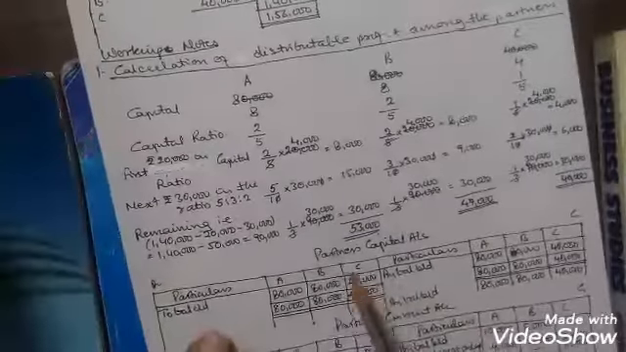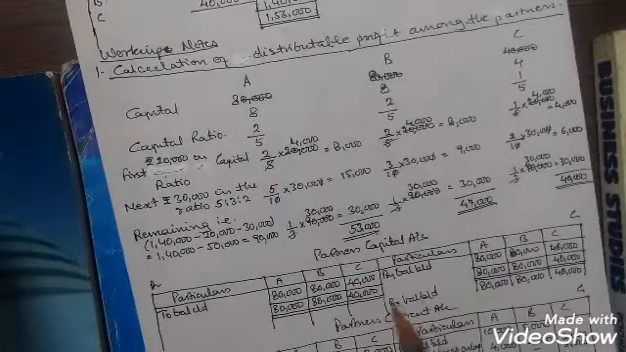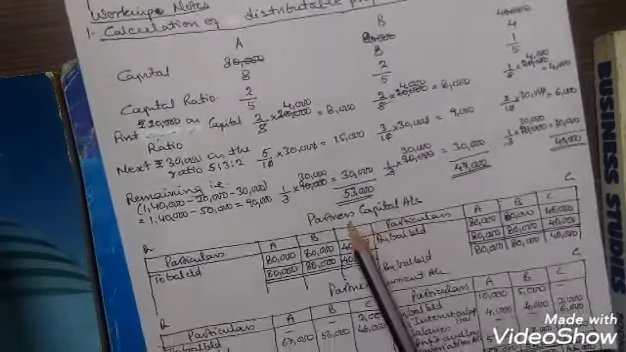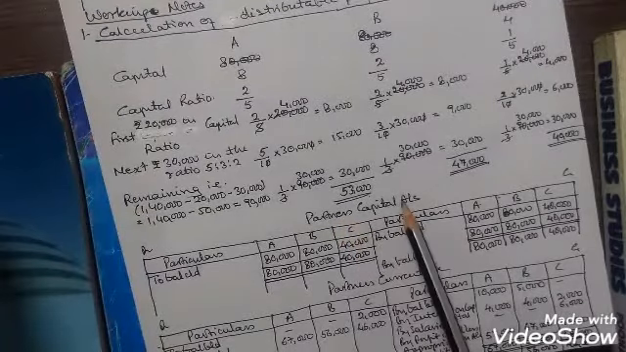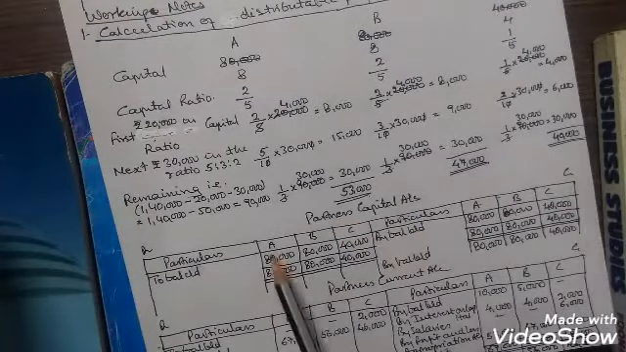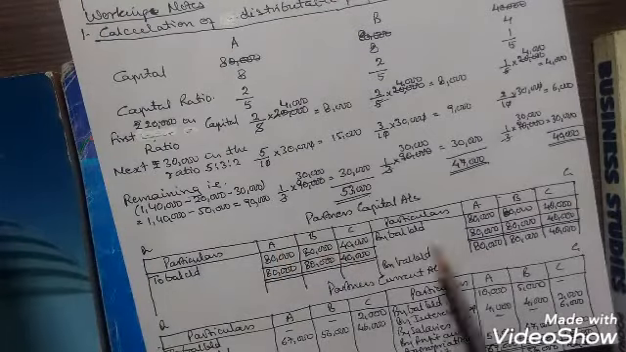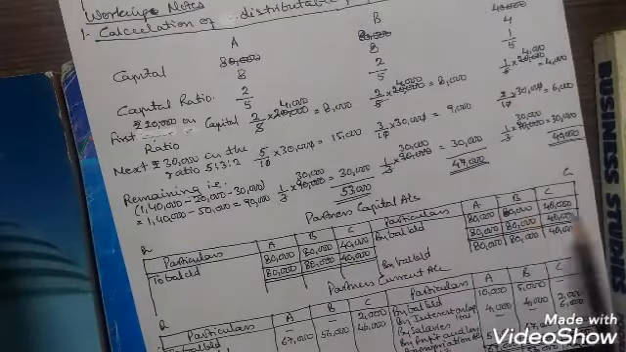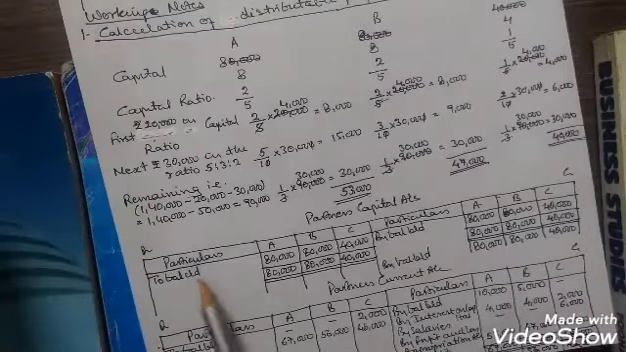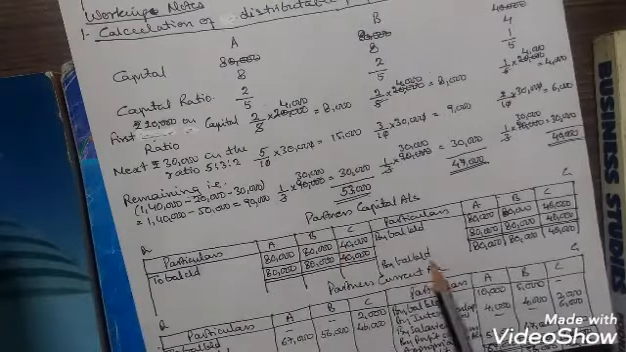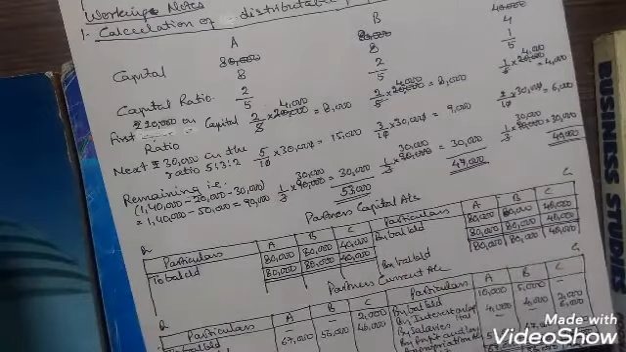Now, as the fixed capital method is to be applied, we will first prepare the partners' capital accounts for all the three partners A, B, C. On the credit side, by balance brought down 80,000, 80,000, 40,000. No other transaction of capital is there, so their closing balance will be 80,000, 80,000, 40,000, which will be brought down on the opposite side, that is the credit side.